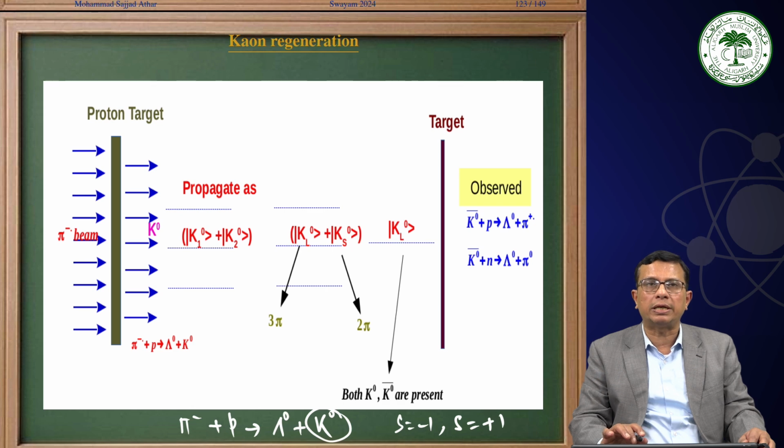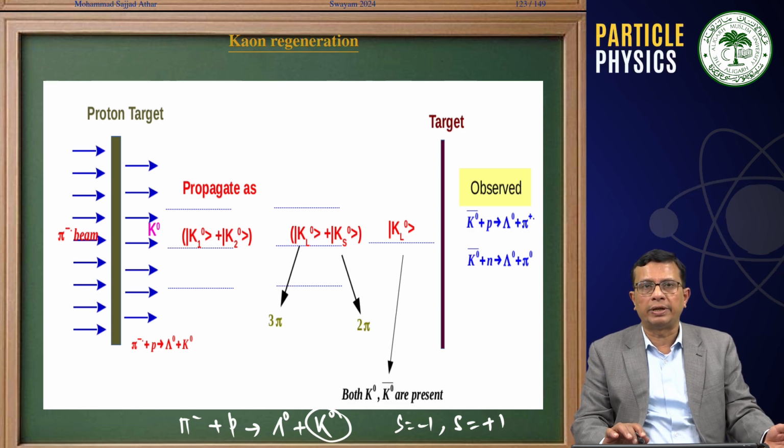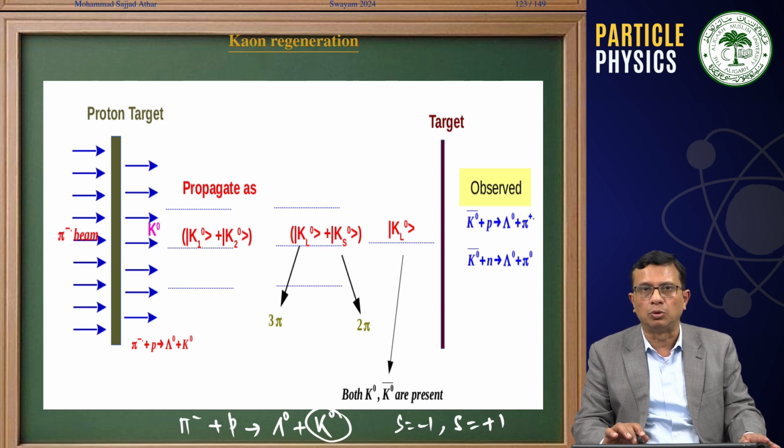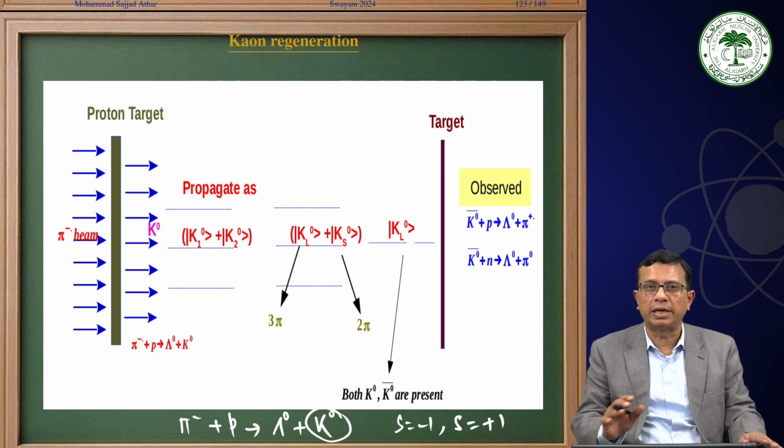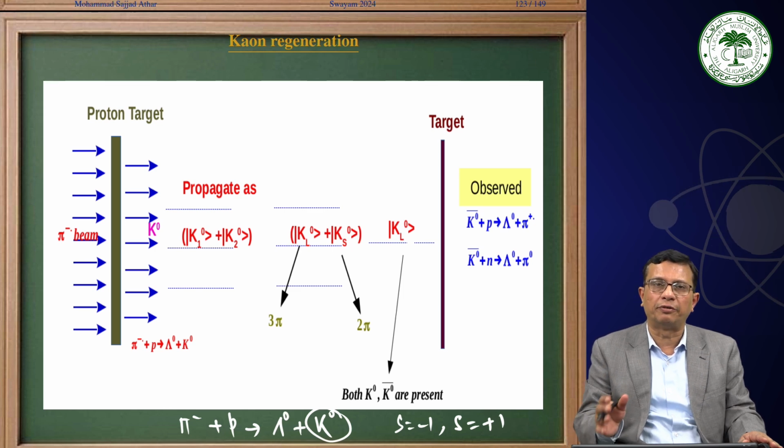Now when KL0 and KS0 propagate, since KS0 has a very small lifetime, almost 1 upon 600 in comparison to KL0, it decays and we are left with KL0. Now recall, this KL0 again has a mixture of K0 and K0 bar, because we wrote K0 as 1 by root 2 (KL0 plus KS0) and K0 bar as 1 by root 2 (KL0 minus KS0). Therefore, we can rewrite KL0 in terms of K0 and K0 bar.